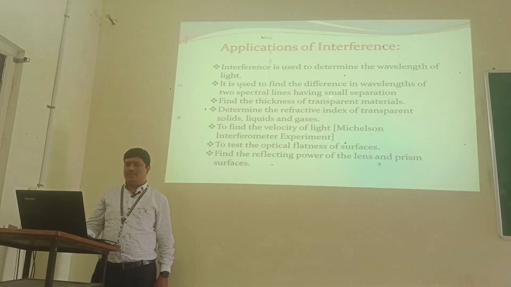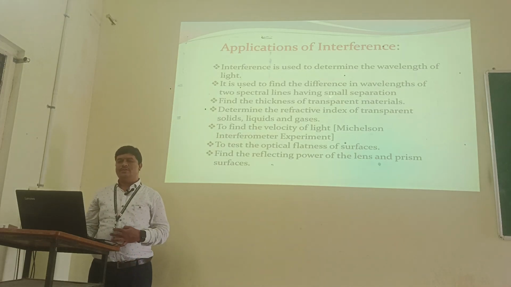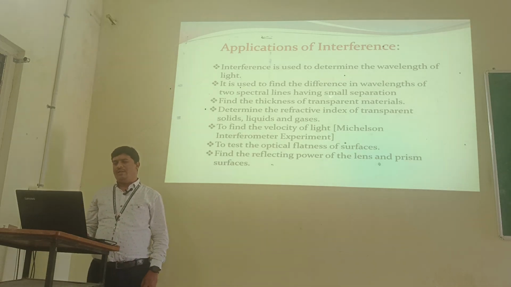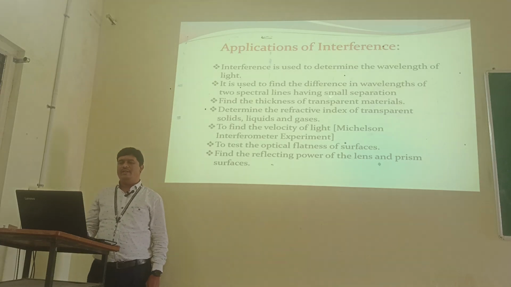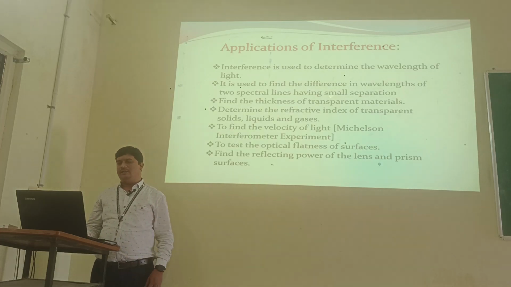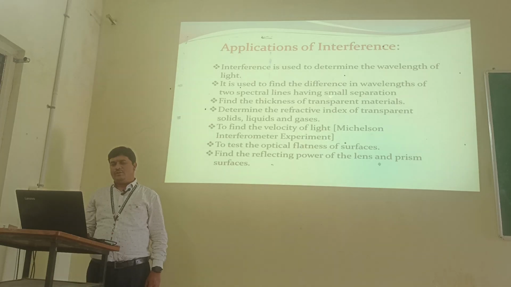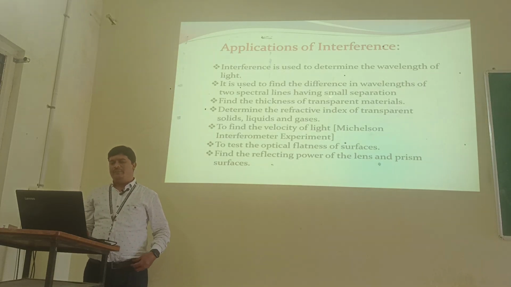So, applications of interference. Interference is used to determine the wavelength of light. It is used to find the difference in wavelengths of two spectral lines having small separation, to find the thickness of transparent materials, and to determine the refractive index of transparent solids, liquids and gases. It is also used to find the velocity of light, to test the optical flatness of surfaces, and to find the reflecting power of lens and prism surfaces.